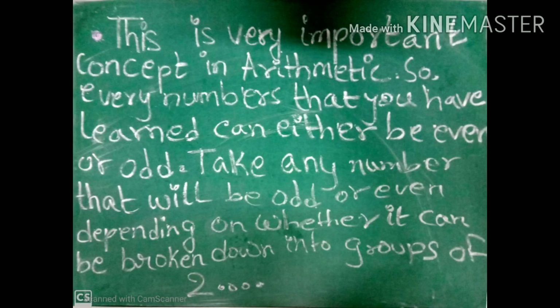This is a very important concept in arithmetic. So, every number that you have learned can be called either an odd number or an even number. Any number will be odd or even depending on whether it can be broken down into groups of 2. Okay, we should always remember this.